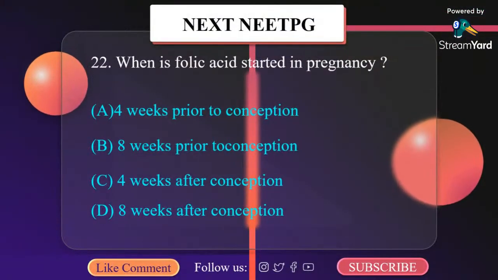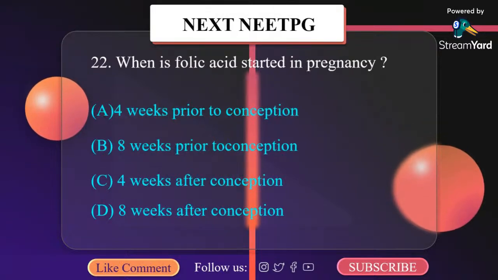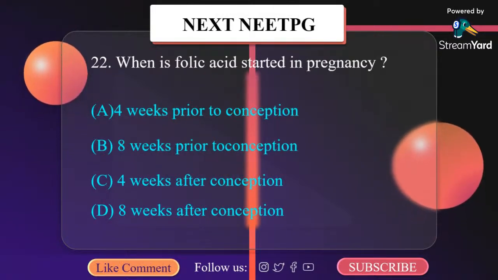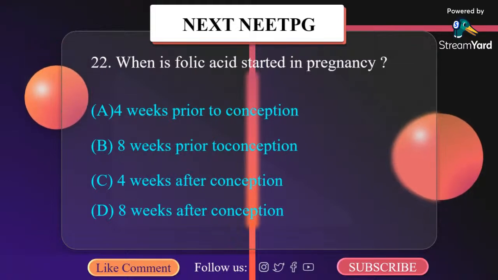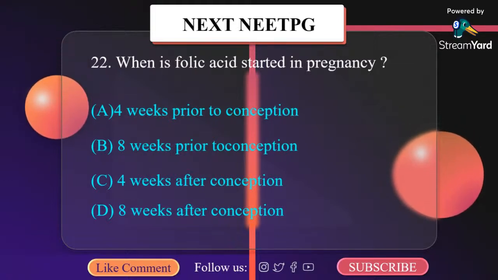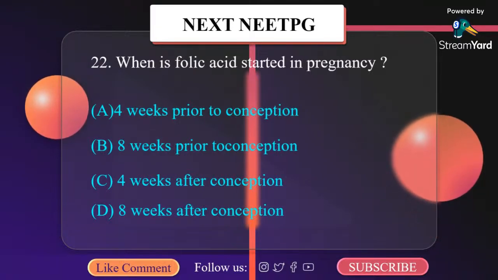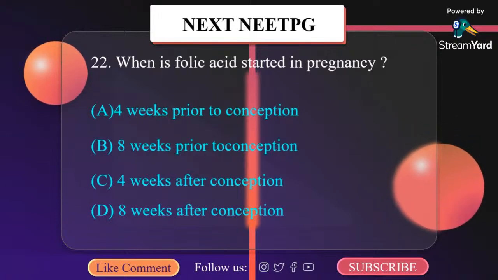When is folic acid started in pregnancy? A. 4 weeks prior to conception, B. 8 weeks prior to conception, C. 4 weeks after conception, D. 8 weeks after conception. It is 4 weeks prior to conception. Folic acid supplementation of 4 milligram per day is started 4 weeks prior to conception and continued up to 12 weeks of pregnancy. This can reduce the incidence of neural tube defects.